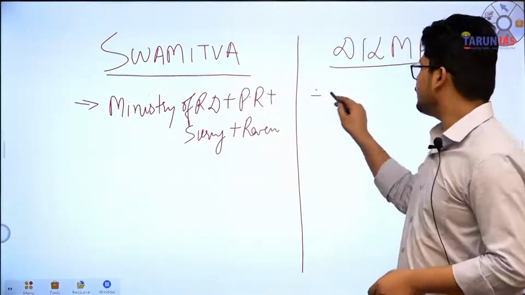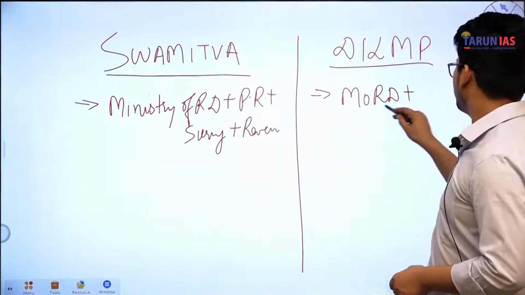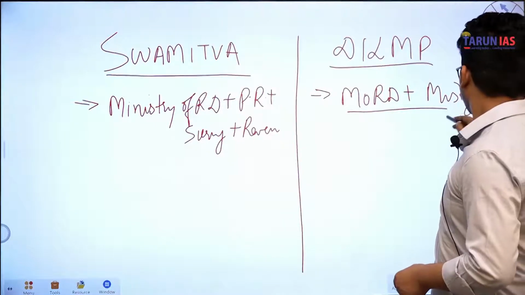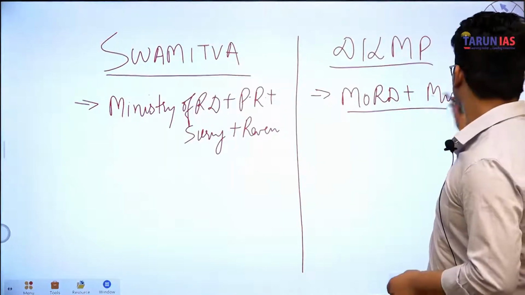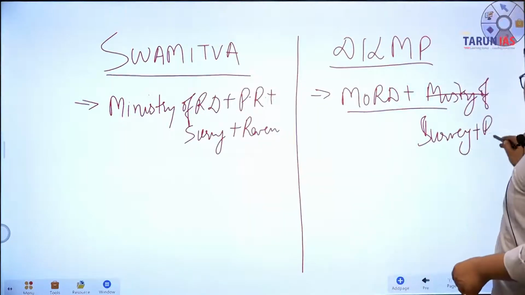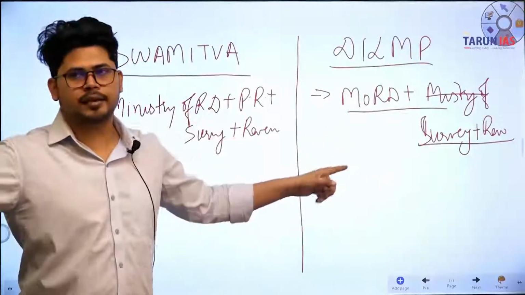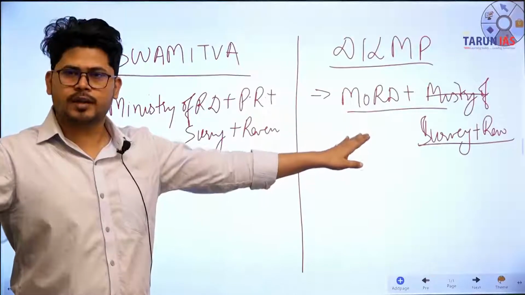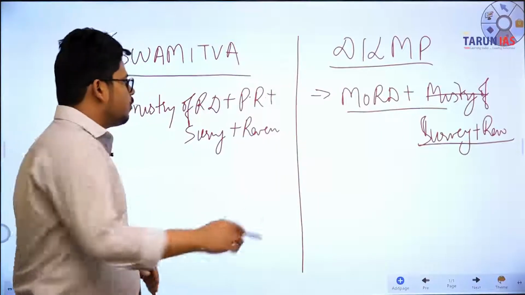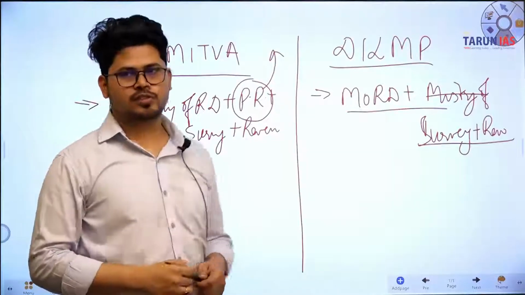This is implemented by Ministry of Rural Development plus Survey Department and Revenue Department. Now when I say department, that means ministries of states, because states में ministries को department के नाम से जाना जाता है. ठीक है, the first difference is this, because there is one important Panchayati Raj, and the main implementing body is Panchayati Raj, the Ministry of Panchayati Raj.